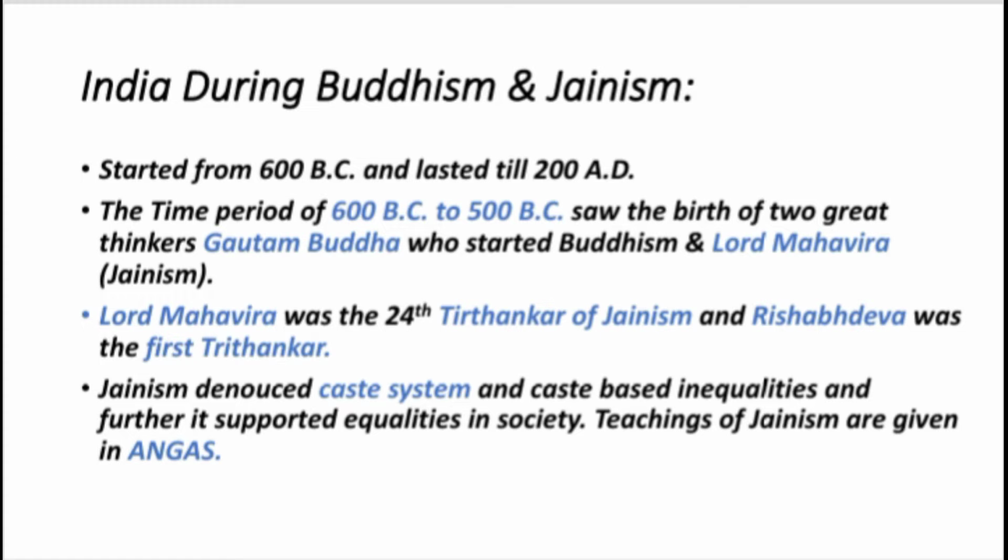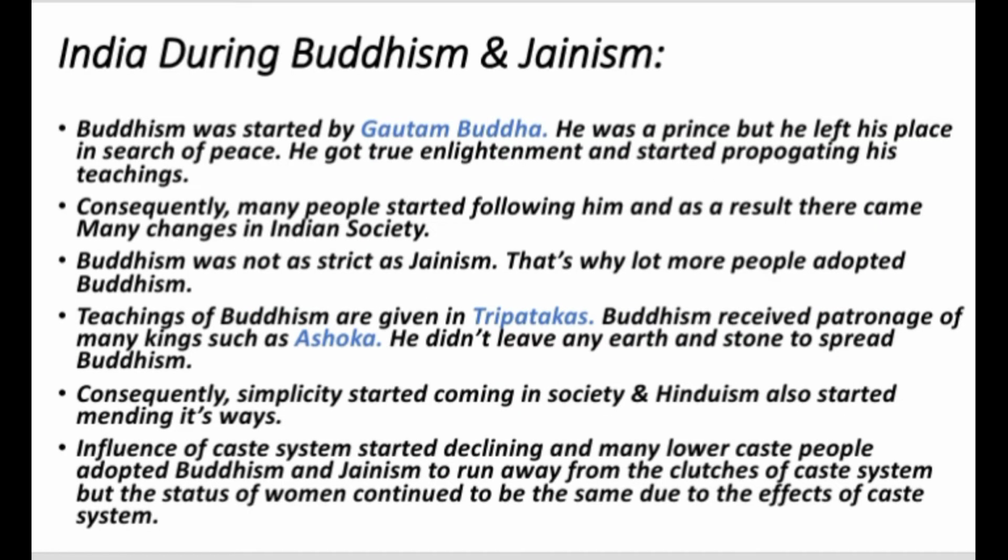Consequently, the time period of 600 BC to 500 BC saw the birth of two great thinkers, Gautama Buddha, who started Buddhism, and Lord Mahavira, who started Jainism. Lord Mahavira was the 24th Tirthankar of Jainism, and Rishabhadev was the first Tirthankar. During the lifetime of Lord Mahavira, Jainism spread a great deal. Jainism denounced the caste system and caste-based inequalities, and further it supported equality in society. It supported the idea of living a simple but strict life, and the teachings of Jainism were given in the Angas.